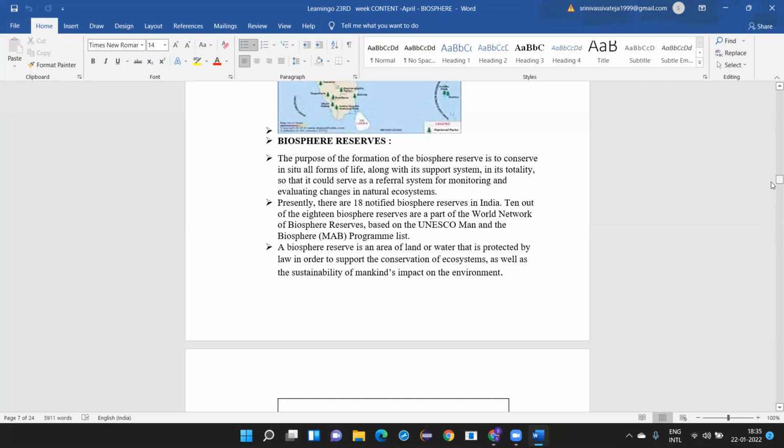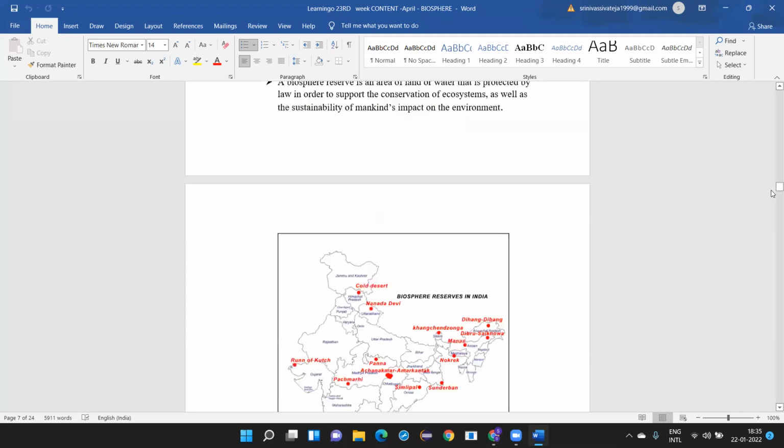Just now I told you that national parks, bird sanctuaries, and biosphere reserves try to protect the land, the water, the plants and the species so that we will be able to have the sustainability of mankind. Otherwise, we will not have any existence on the earth.